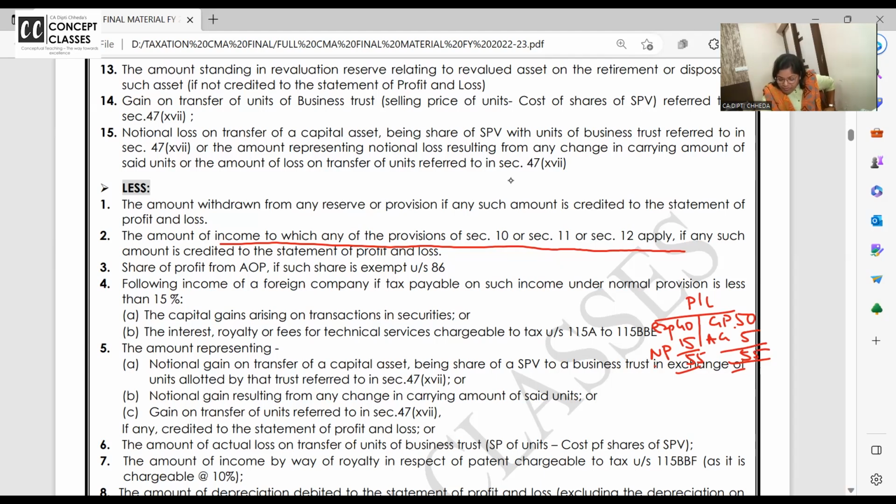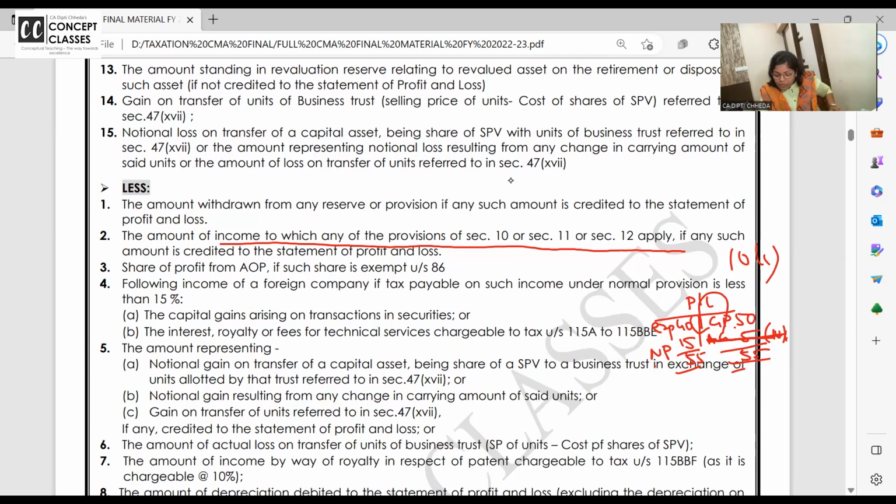Now net profit 15 has got 5 rupees agricultural income, which is like kachra, garbage. What is garbage? Whatever is not business income, take it out. Garbage. Remove. So 5 rupees agricultural income, remove. When I say this is exempt under section 10(1), section 10 clause 1 says agricultural income earned in India is exempt. Remove. Agricultural income earned in Sri Lanka is taxable in income from other sources, but it's not business income.